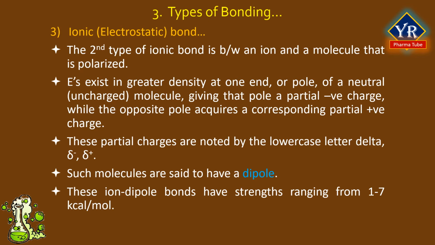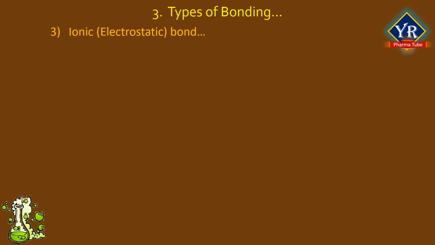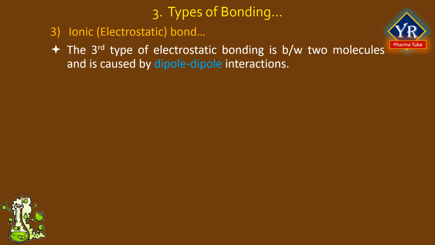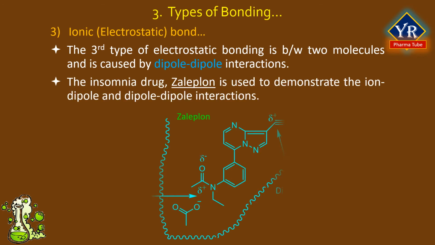A dipole may be caused by an electronegative atom. Dipoles can also be induced by the close approach of other molecules. These ion dipole bonds have strengths ranging from 1 to 7 kilocalories per mole. The third type of electrostatic bonding is between two molecules and is caused by dipole-dipole interactions. The insomnia drug Zaleplon is used to demonstrate the ion dipole and dipole-dipole interactions. In the figure, the wavy line represents the receptor cavity.